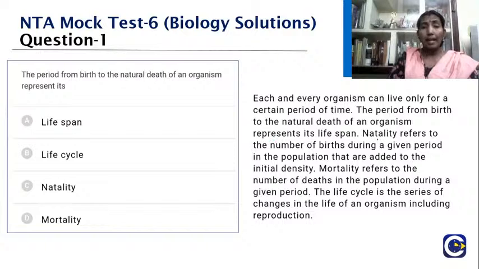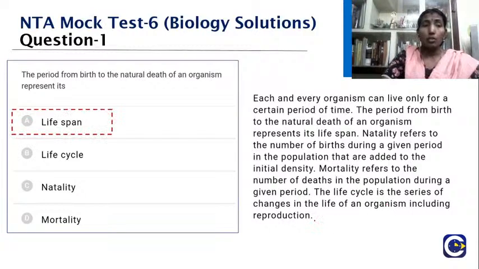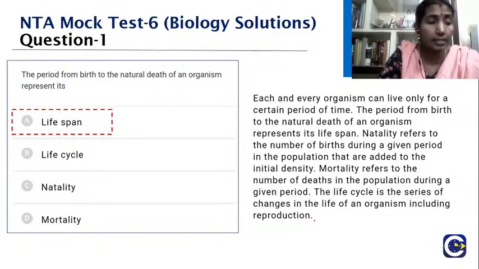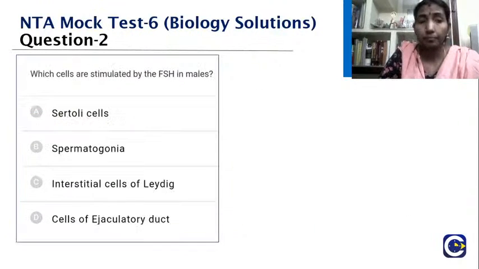What do you mean by natality? It is the number of births during a given period in the population that are added to the initial density. And what about the mortality? It refers to the number of deaths in the population during a given period. The life cycle is the series of changes in the life of an organism, including reproduction. So that you need to know. The exact answer is the lifespan.